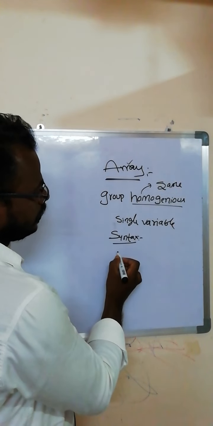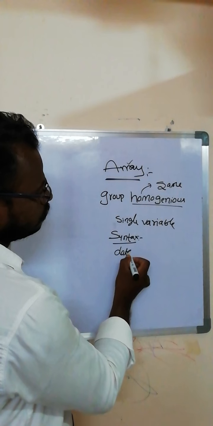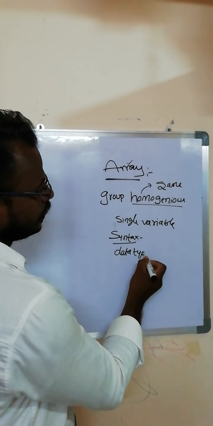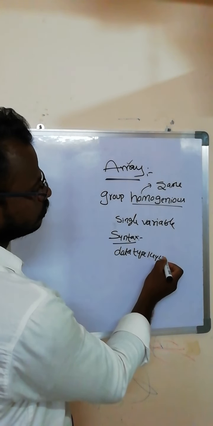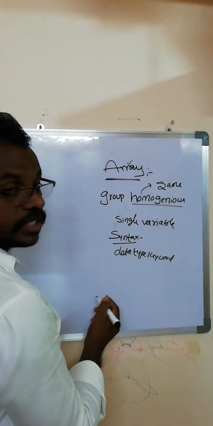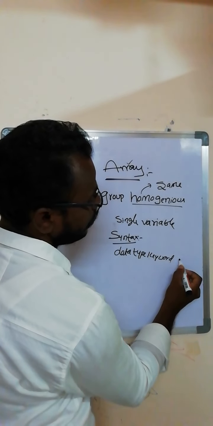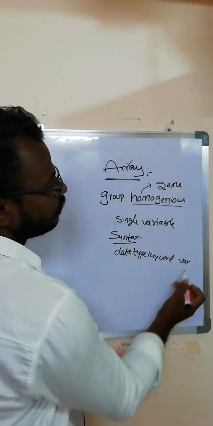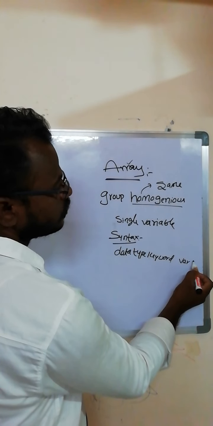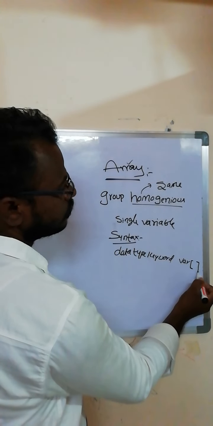We declare the data type keyword. After the data type keyword, we declare the variable. After the variable, we must specify this type of symbol.